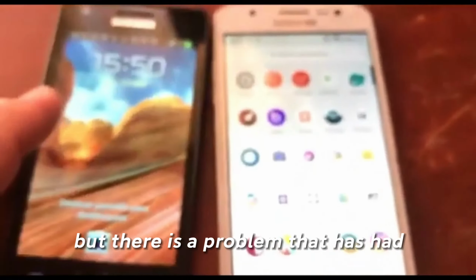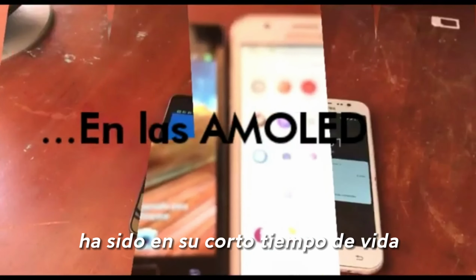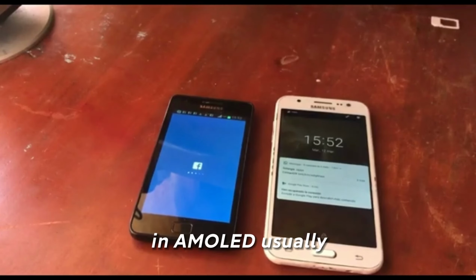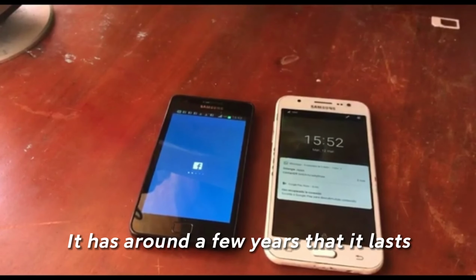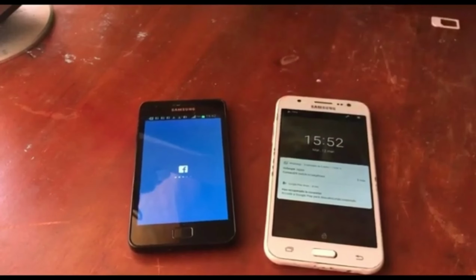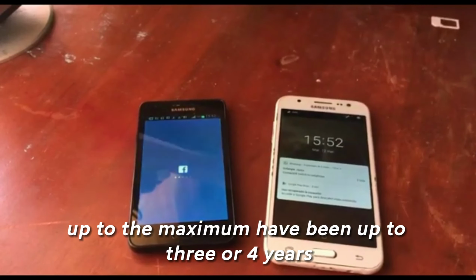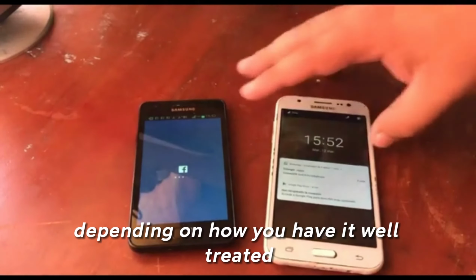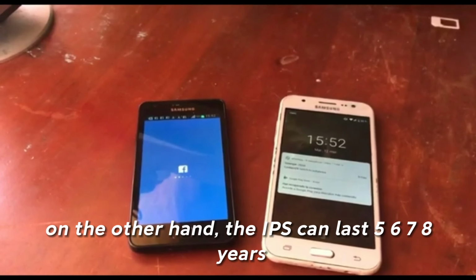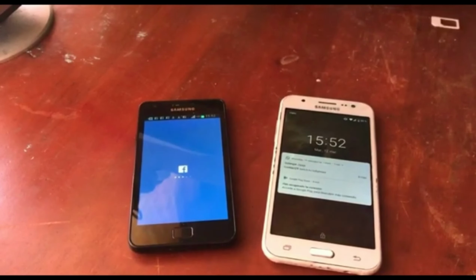But there is a problem, which is their short lifespan. Amoled usually lasts around a few years. These screens, at most, have lasted up to 3 or 4 years, depending on how well you treat them. On the other hand, the IPS can last 5, 6, 7, 8 years. And now we go.